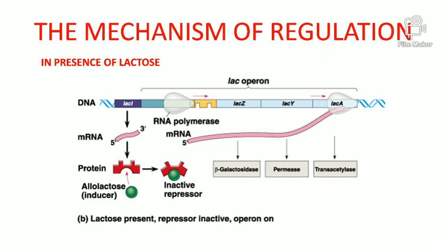So it's a feedback kind of mechanism. When lactose is present, it will bind with the repressor, and the transcription will take place. When the lactose is absent, the repressor will be free and it will block the RNA polymerase enzyme, and in that way the Lac OPERON is regulated.